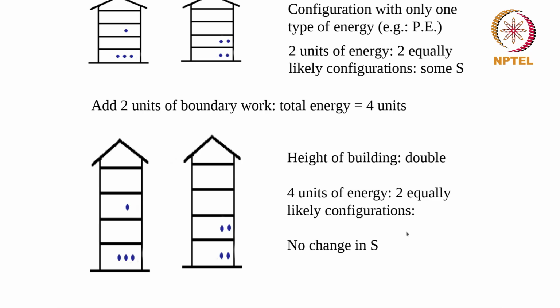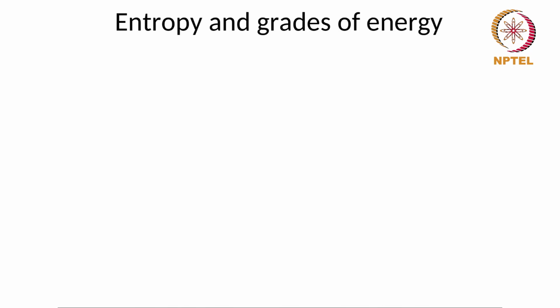So what we saw is that when we added heat, the number of likely configurations went from 2 to 5 and the entropy increased. When we did work instead, the number of configurations remained the same and there is no change in entropy. So that is something which is quite interesting to note. This brings us to entropy and grades of energy.